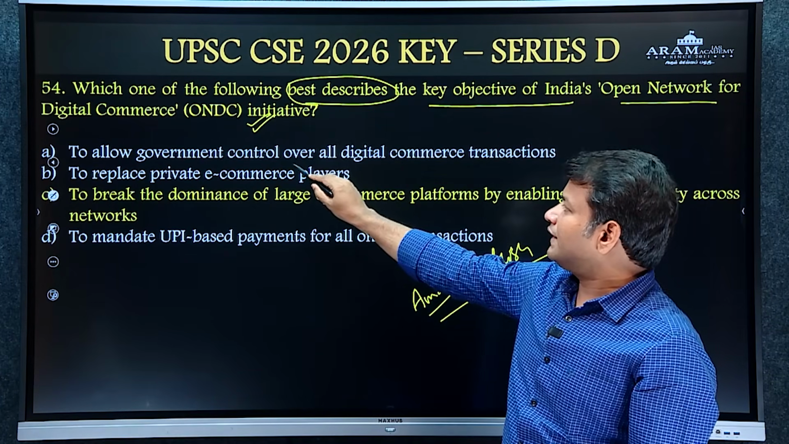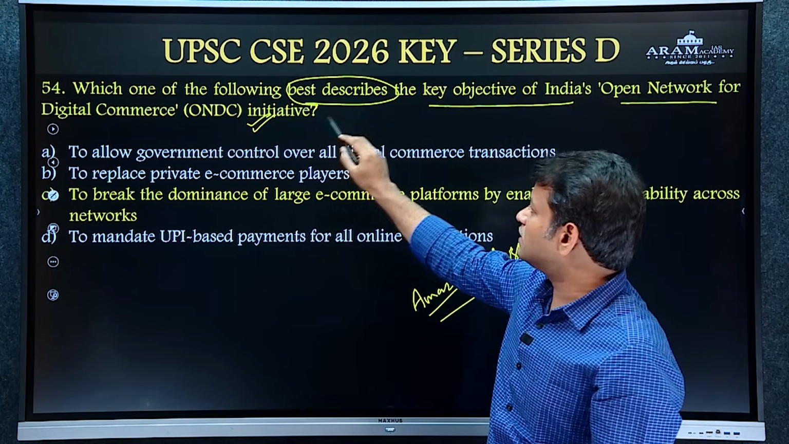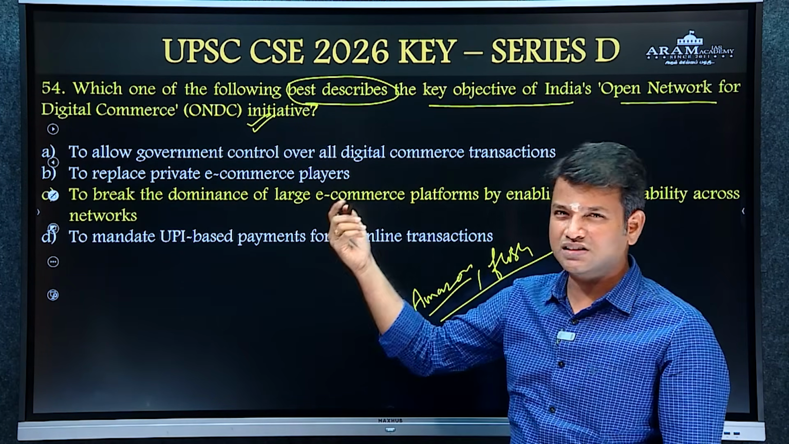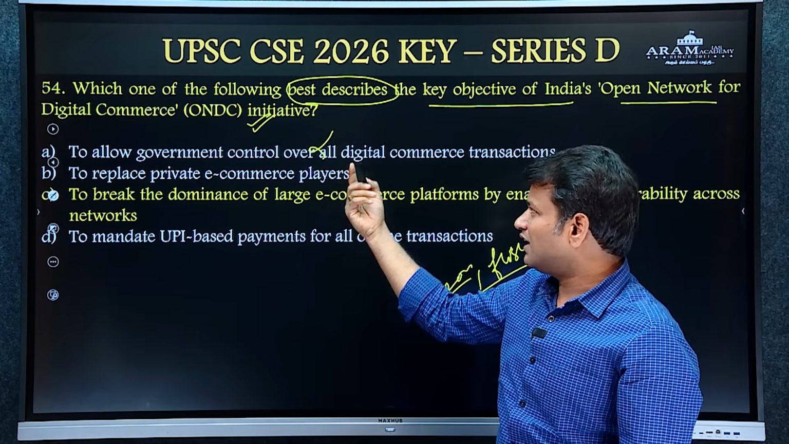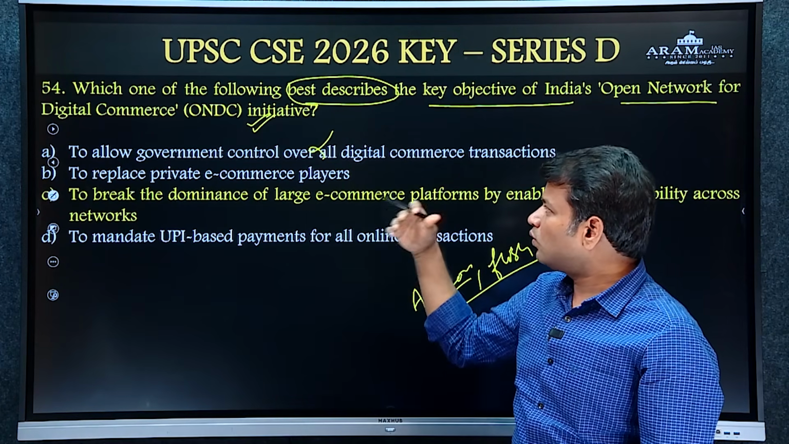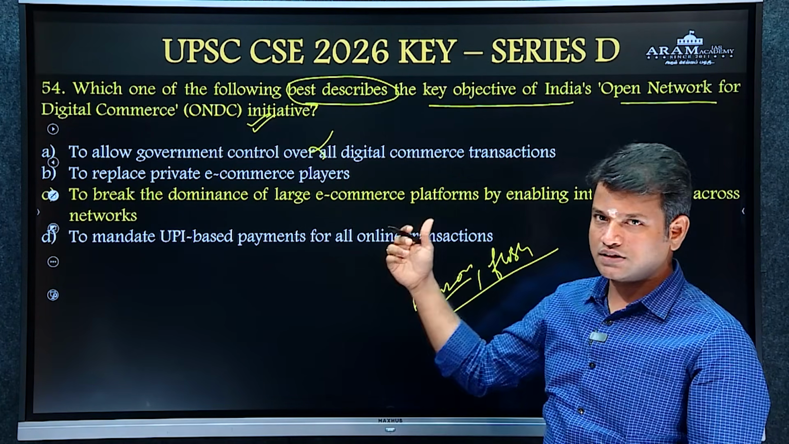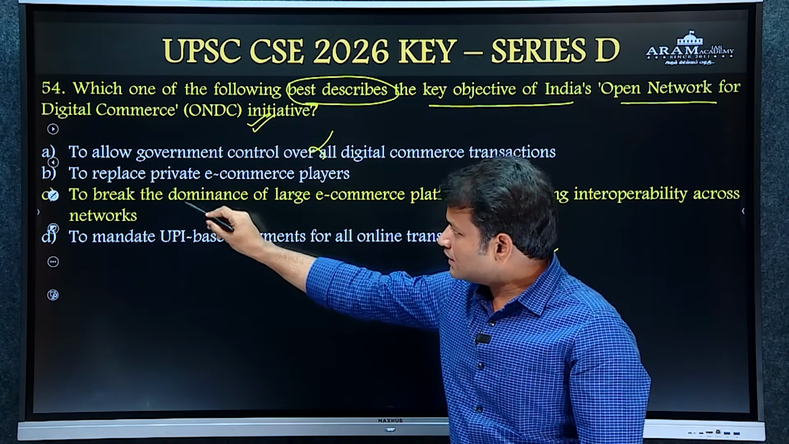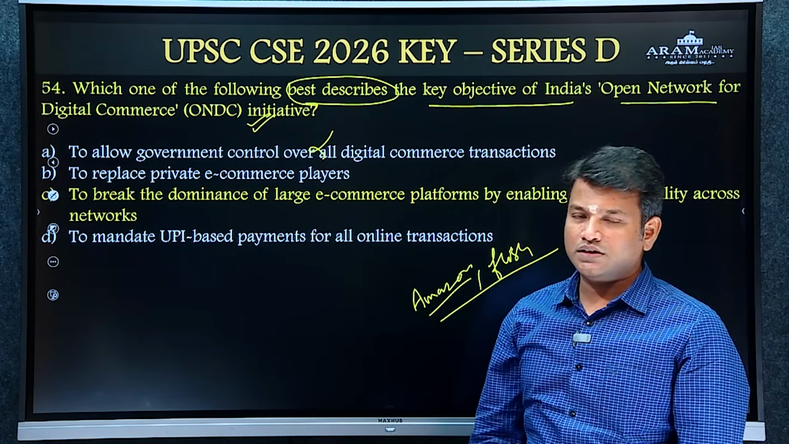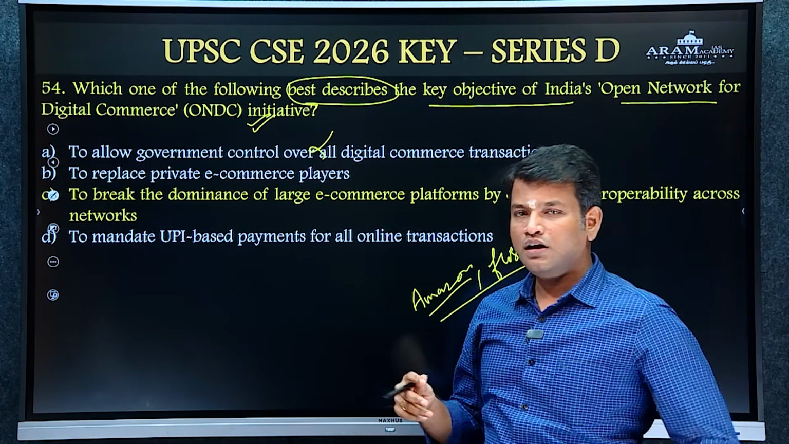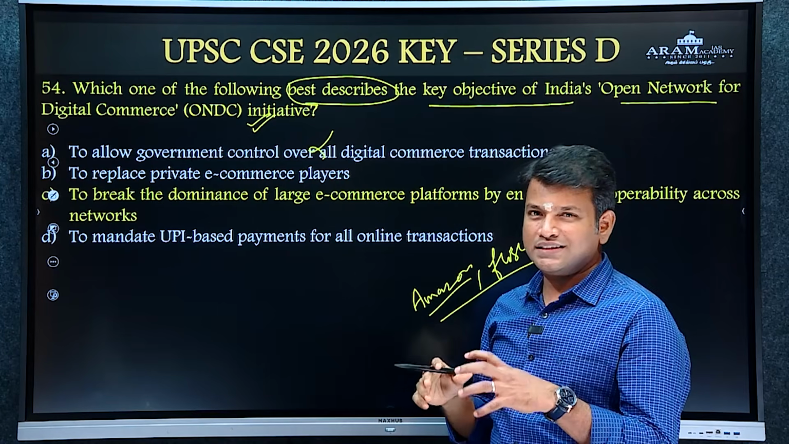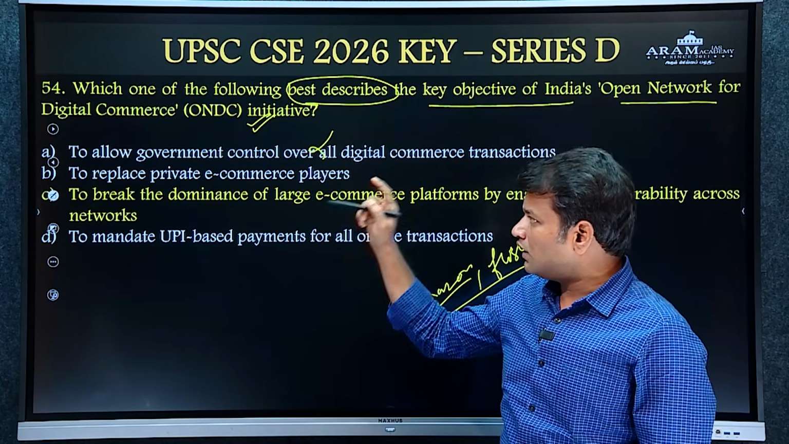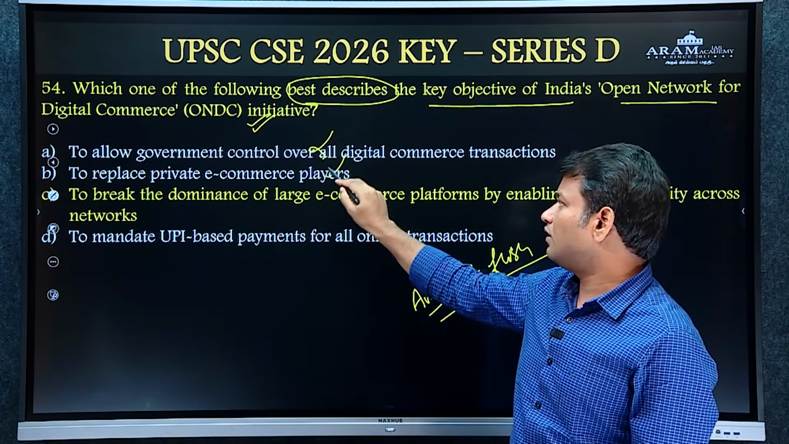The first statement says the prime objective of ONDC is to allow government control over all digital commerce transactions. The statement is incorrect and irrelevant. Government does not want to control all digital commerce transactions. It goes against the liberalization and privatization policies of the government. The second statement, to replace private e-commerce players, is not the objective of the government either. Making the e-commerce segment more competitive is the objective. The government's intention is not to replace private e-commerce players.